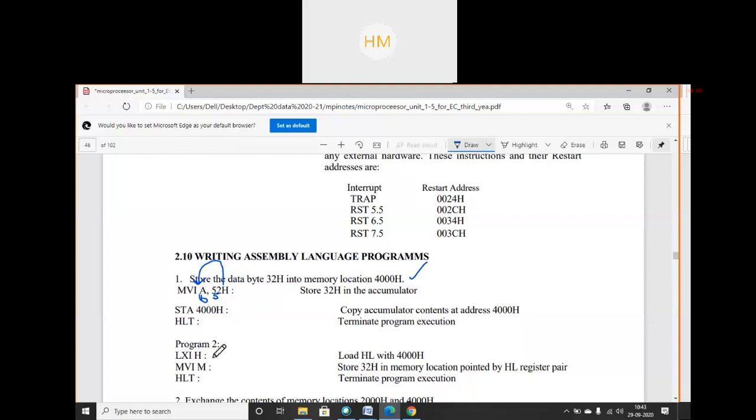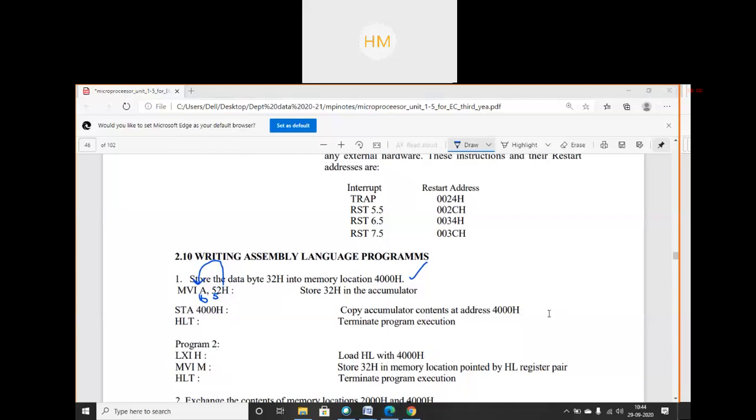That means it will assign the memory. We can assign the memory over here by writing this instruction. Whenever I require that particular memory location to store the result, to store the data, I have to use LXI H, that memory location. Then I can use M directly in any of the instructions. So LXI H, 4000 hex. MVI M, what will come here? What will we write? MVI M, 32 hex.